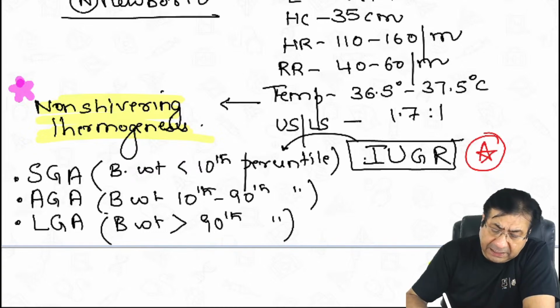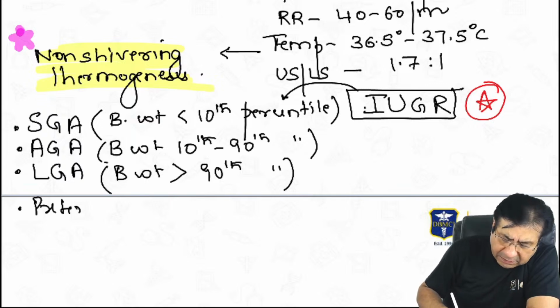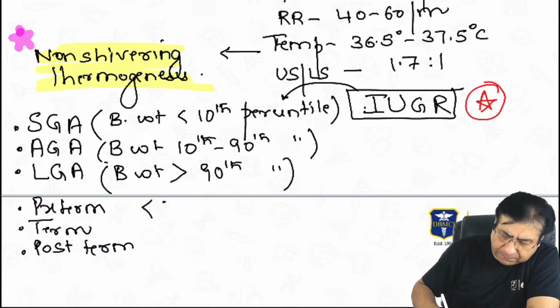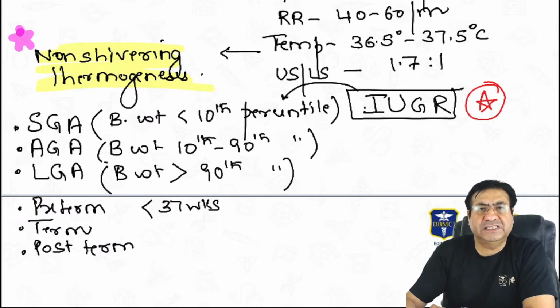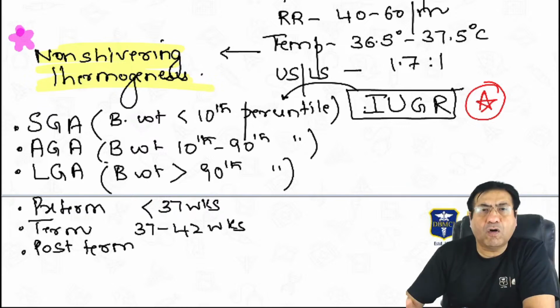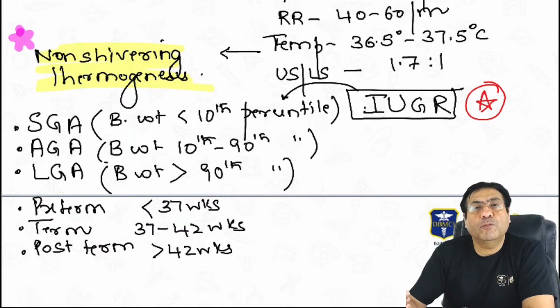Then another important topic of your exams, differences between preterm babies, term babies, post-term babies. Preterm babies are babies who are born before 37 weeks gestation. Those babies who are delivered between 37 to 42 weeks gestation are called term babies, mature babies. And those babies who are born after 42 weeks gestation are called post-term or post-mature babies.